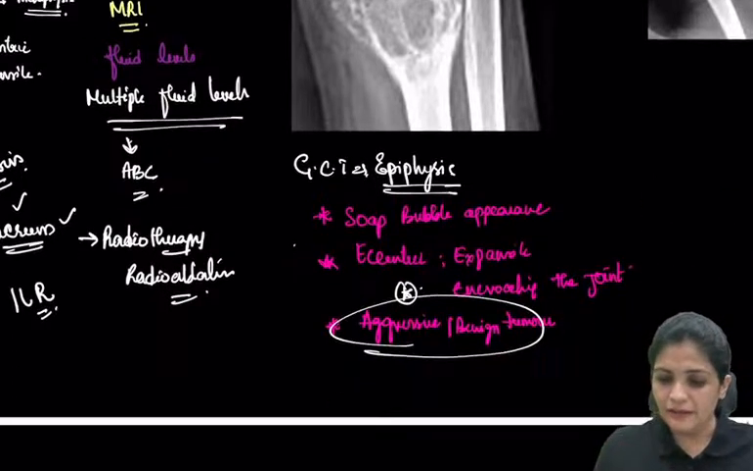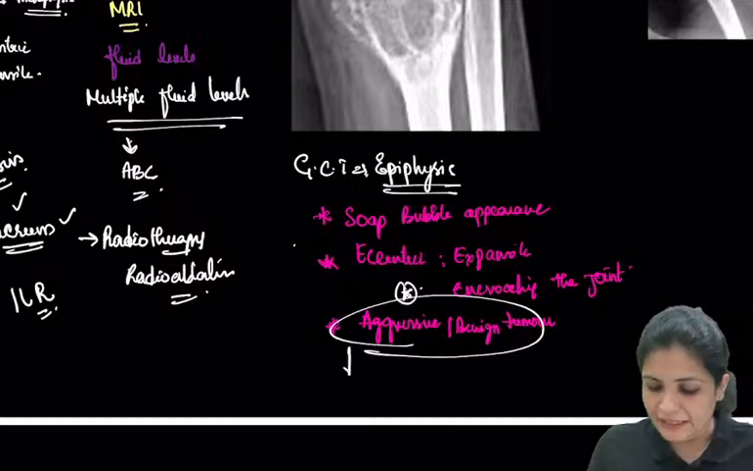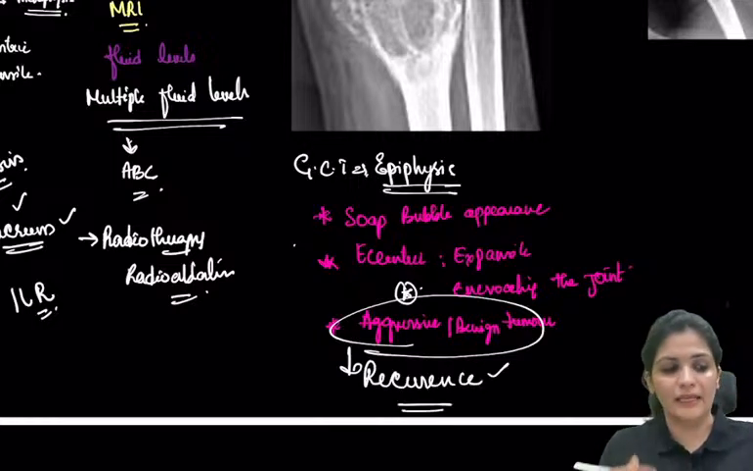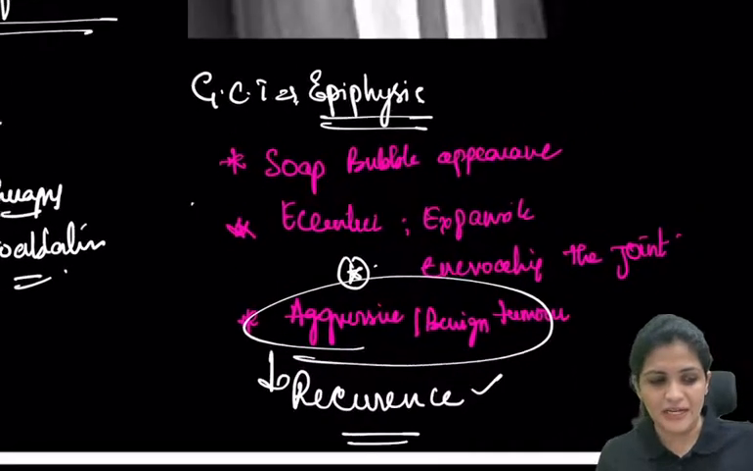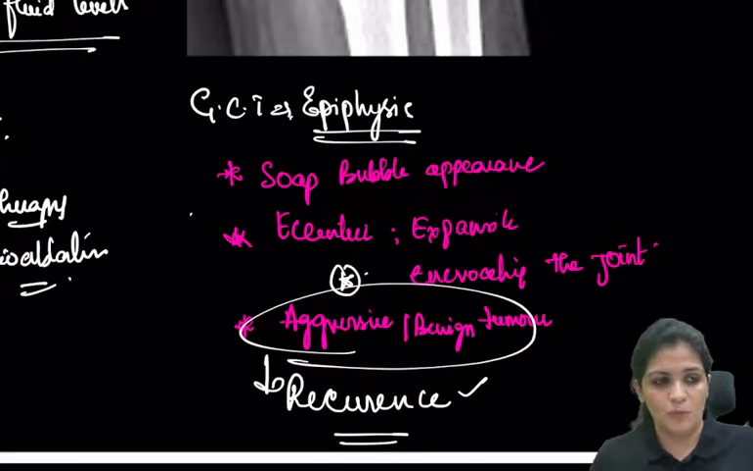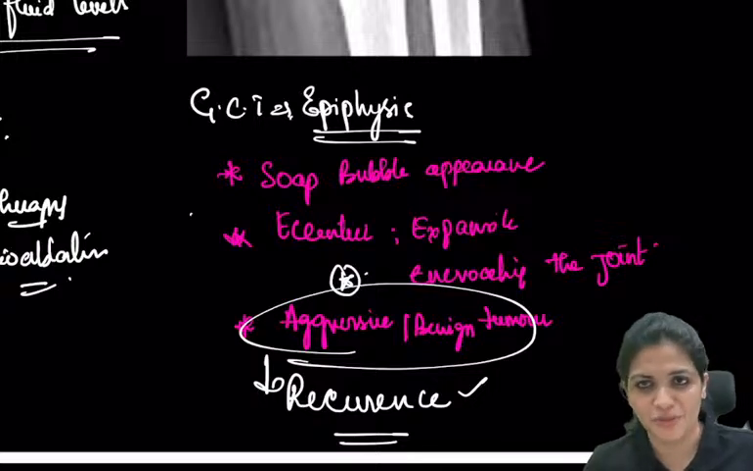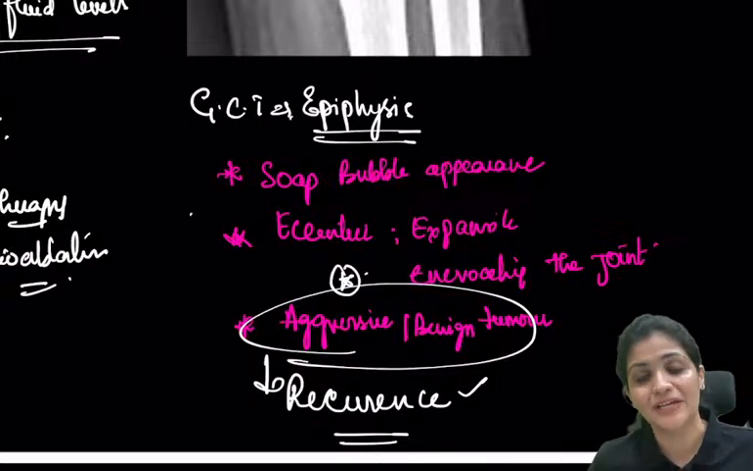So the aggression here is based upon the recurrence. Here you see that the GCT will keep on recurring. Yes, the treatment is extended curettage, I agree. But the question I asked is about the aggressive nature, this aggressive nature and its recurrence. So GCT, be very, very careful.